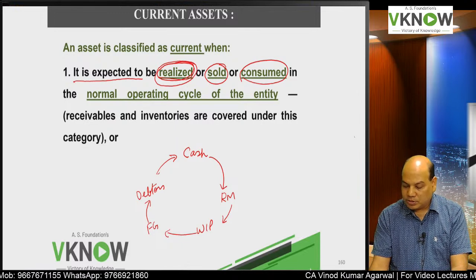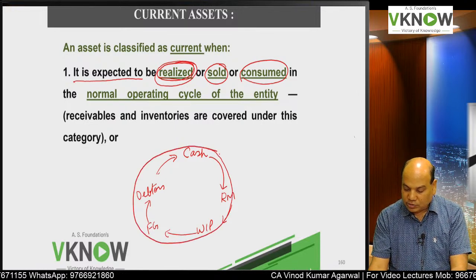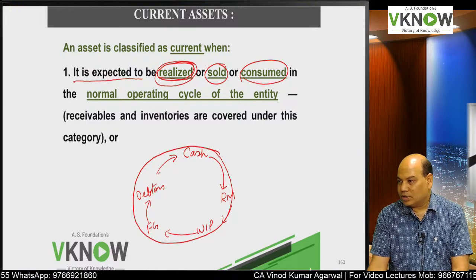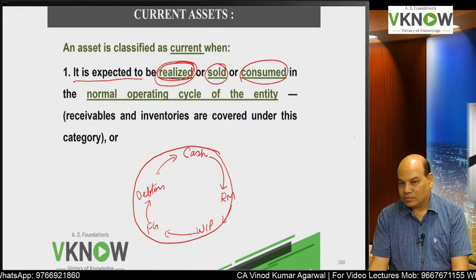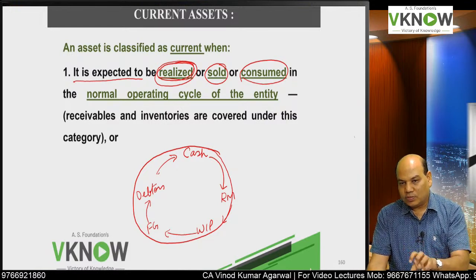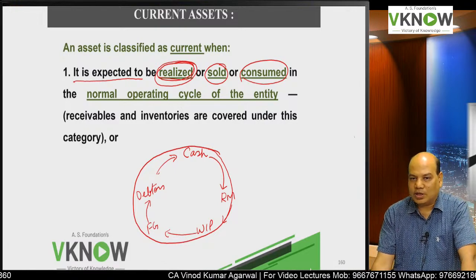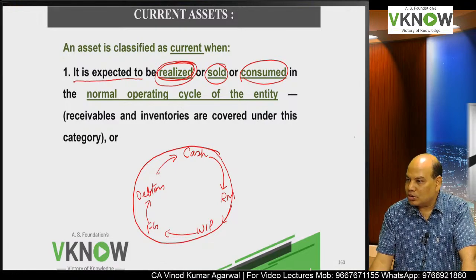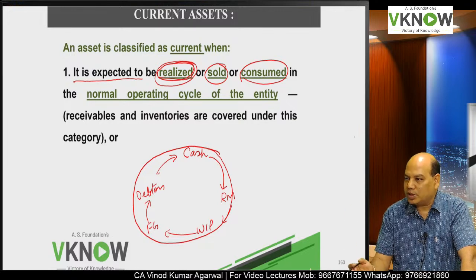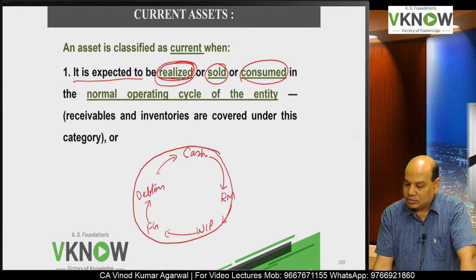Because the nature of the business is such that this much time is required to convert your cash into cash, then any asset which will be realized within this normal operating cycle period or will be sold or consumed in this normal operating cycle period will be treated as current asset.